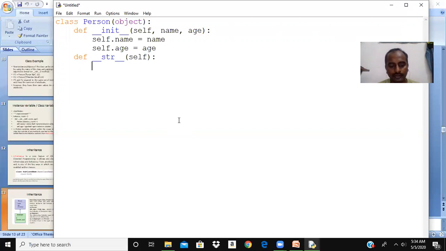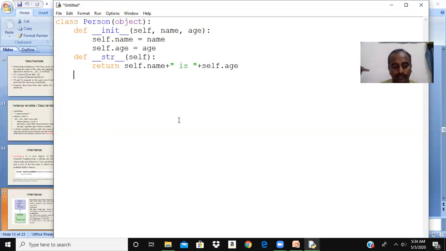So for str, we need to return a string. So return, I want to print the name, that is self.name, then add a string and print his age. So this is a simple statement.